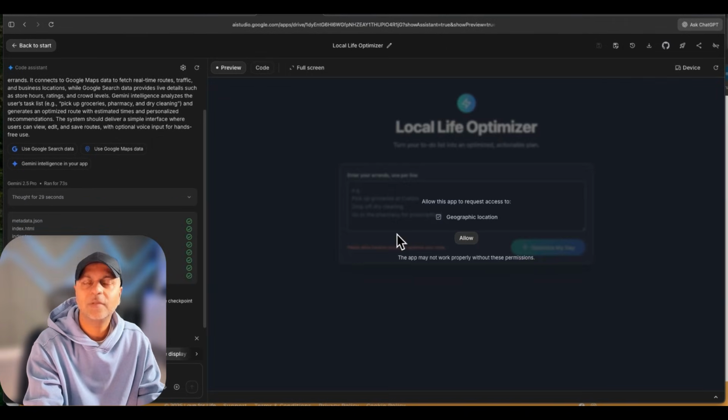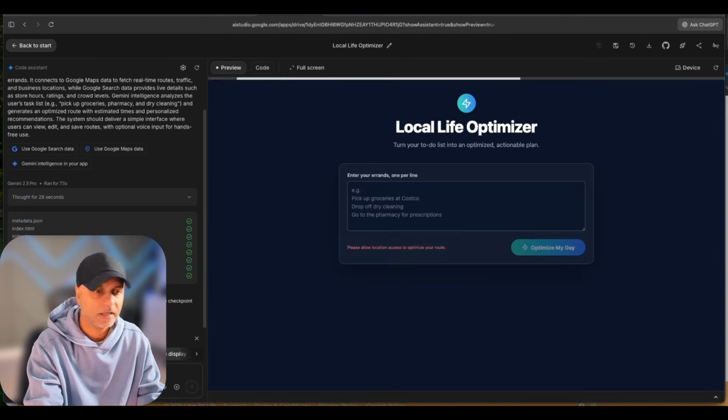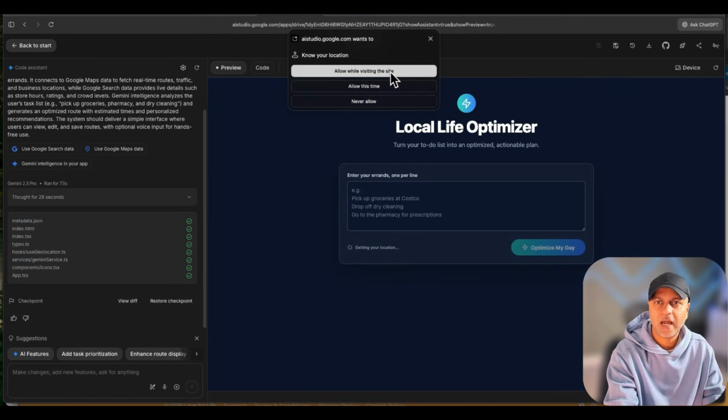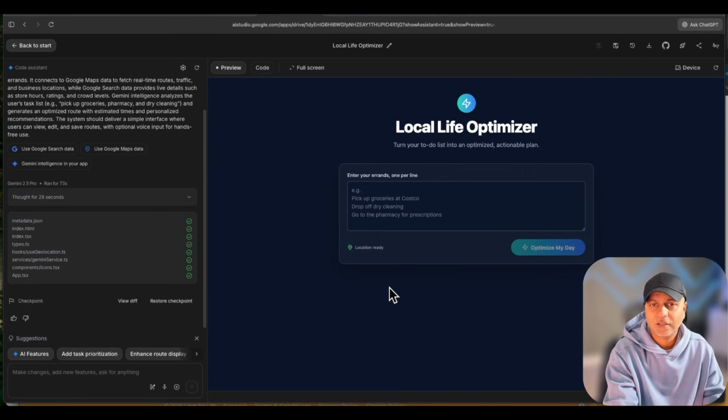All right, so as it's building the app, it wants me to allow access to my geographic location. So let's go ahead and do that. And you can see on the left side, the app is being built and it's actually done, and it took about 73 seconds. So a little over a minute to get this up and running with all the code that you can access right here.